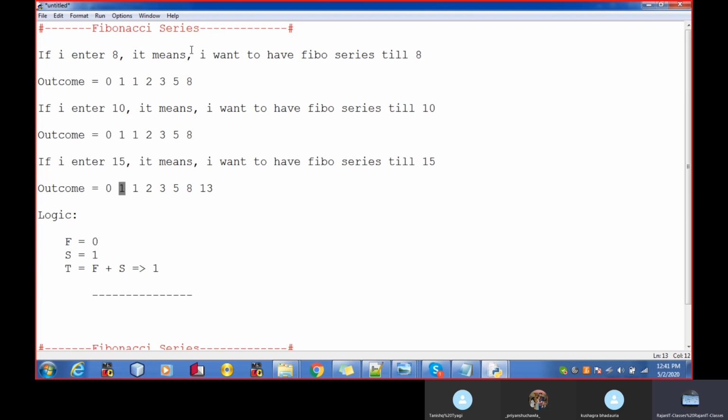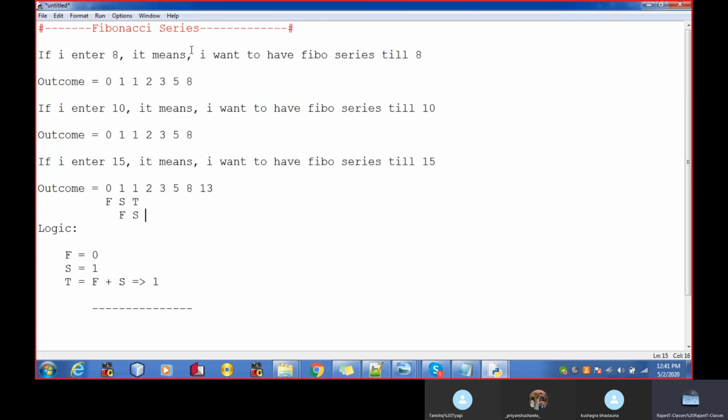So this is my first. This has to become first, and this has to become second. Okay, we'll write like this. First, this is your second, and this is your third. Next time I want this one to be F, and this should be the S, and this should be the third.